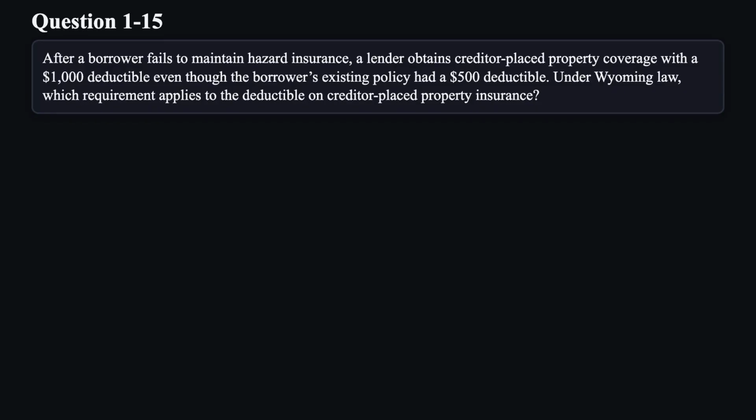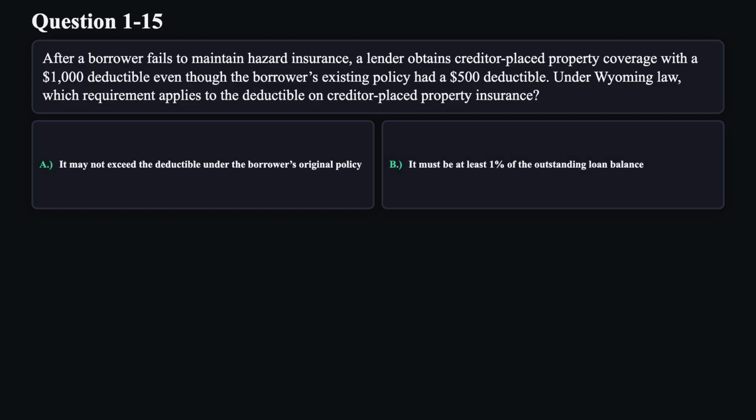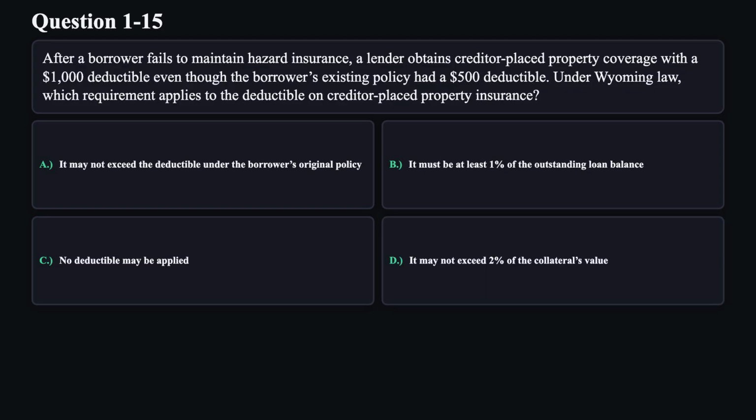Question 15. After a borrower fails to maintain hazard insurance, a lender obtains creditor-placed property coverage with a $1,000 deductible, even though the borrower's existing policy had a $500 deductible. Under Wyoming law, which requirement applies to the deductible on creditor-placed property insurance? A. It may not exceed the deductible under the borrower's original policy. B. It must be at least 1% of the outstanding loan balance. C. No deductible may be applied. D. It may not exceed 2% of the collateral's value.